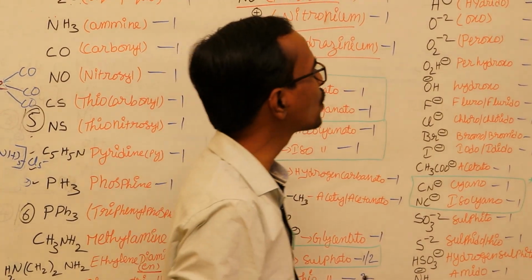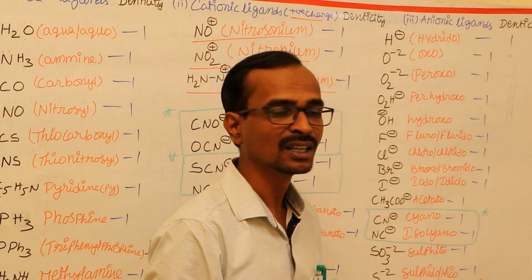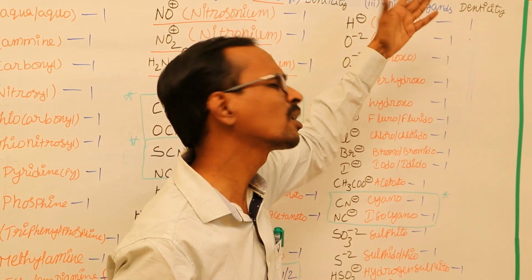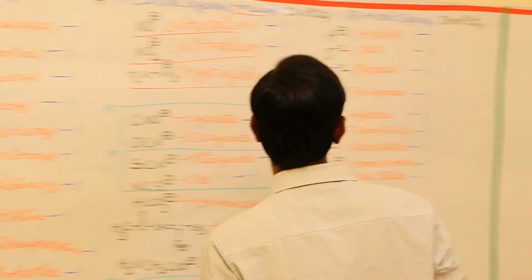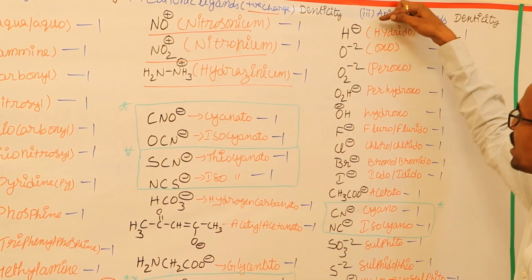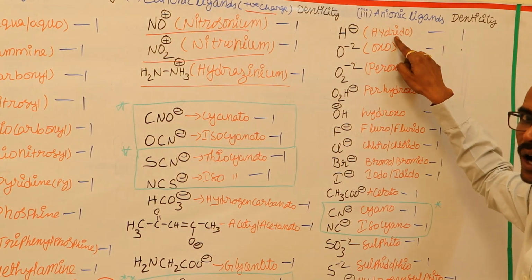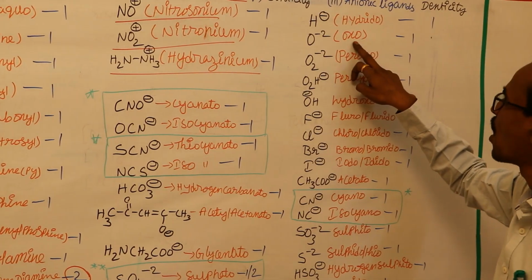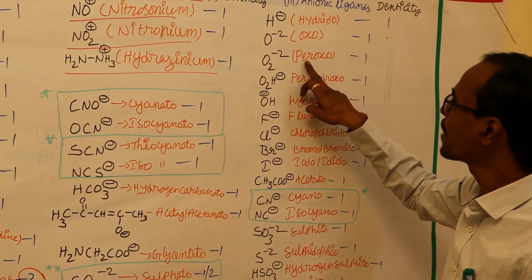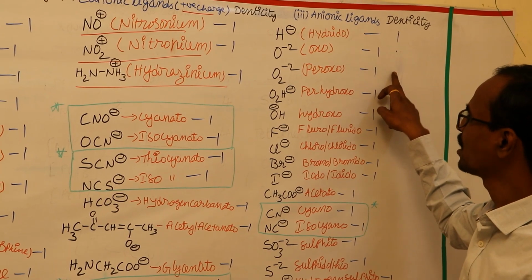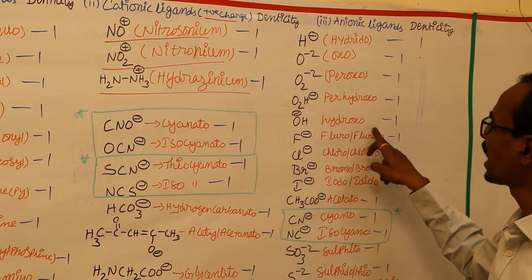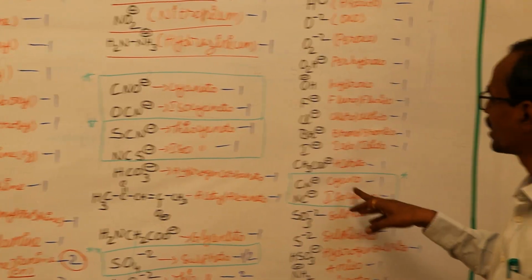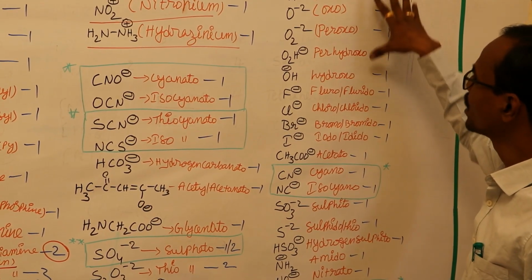And next, let's have a look at the anionic ligands. That means they carry at least a unit negative charge, or more than one negative charge may be present on these ligands. If hydride ion is present, you have to write hydrido, and the denticity is 1. Oxide ion, you have to write oxo, monodentate. Peroxide ion, peroxo, denticity 1. Perhydroxo ion, hydroxide ion, fluoro, chloro, bromo, iodo, acetato, and these all have denticity 1 only.